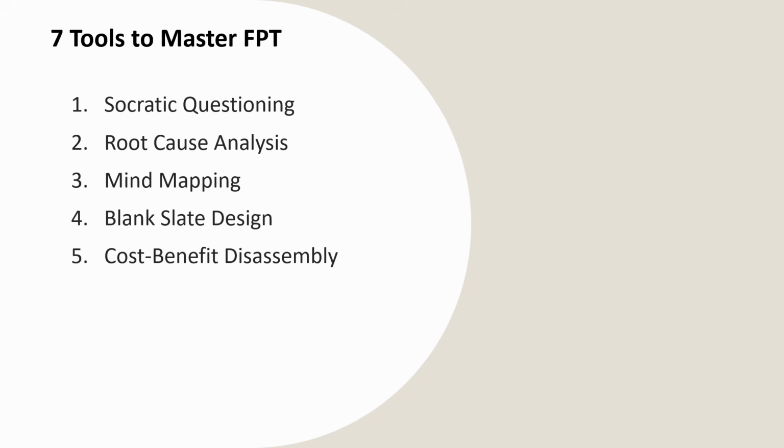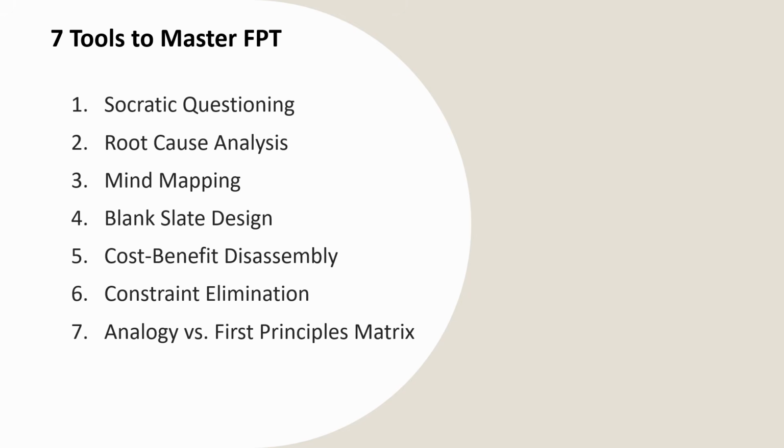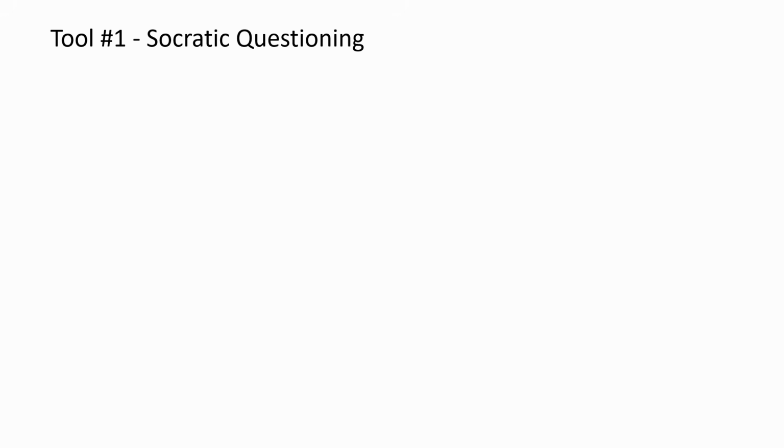Fifth, we will break down cost and benefit or impact of a problem and see how that can be restructured in an effective and optimal way. Sixth, we will look at what is constraint elimination. And finally, we will compare the traditional analogy versus the first principles approach, and we will look at a 2x2 matrix. Let's start with our tool number 1, Socratic Questioning.